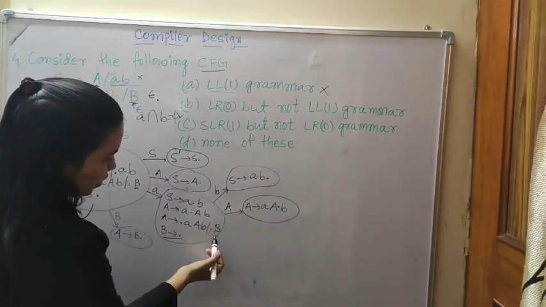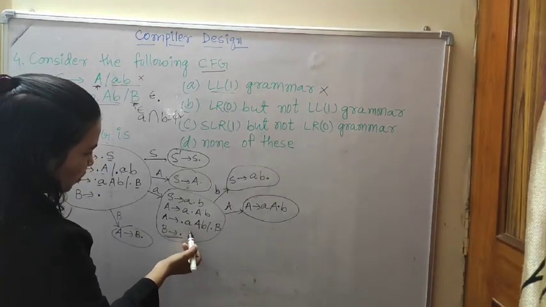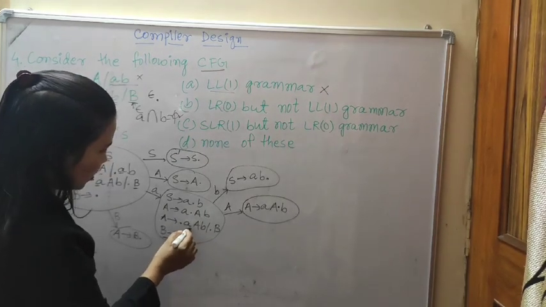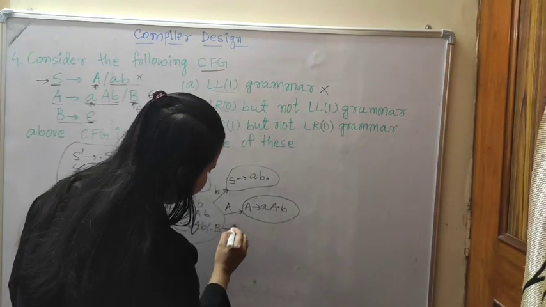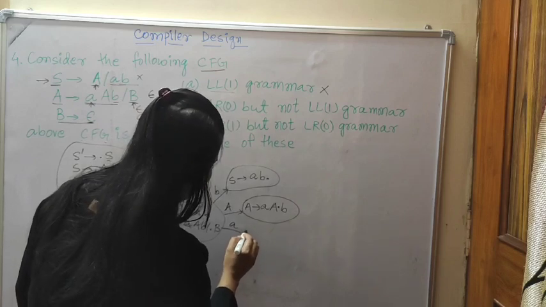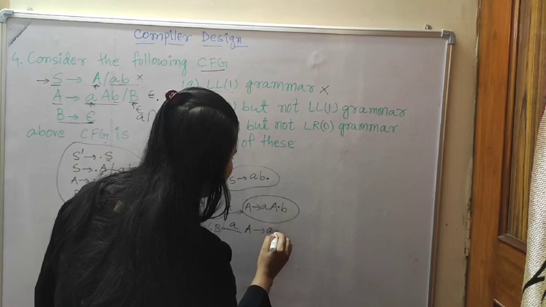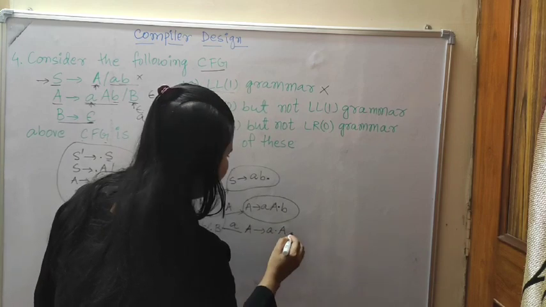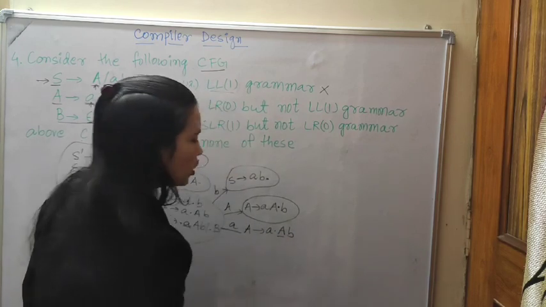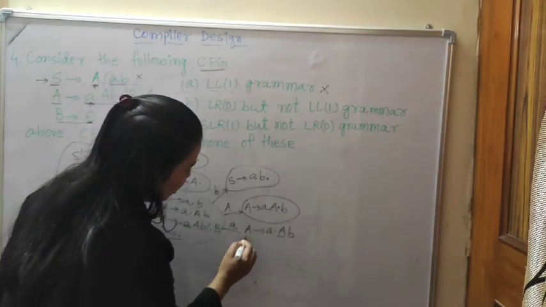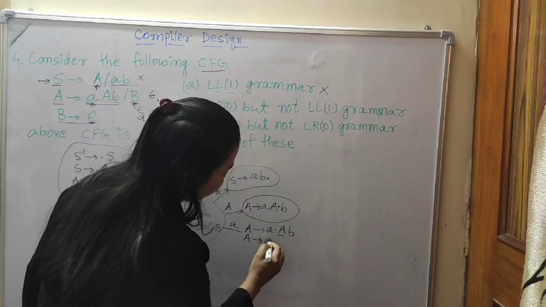Now see, here also A is given, and if you write this A, then for A to A dot A B, again capital A will come. Because of that capital A, a non-terminal variable, we will write A's production rules.